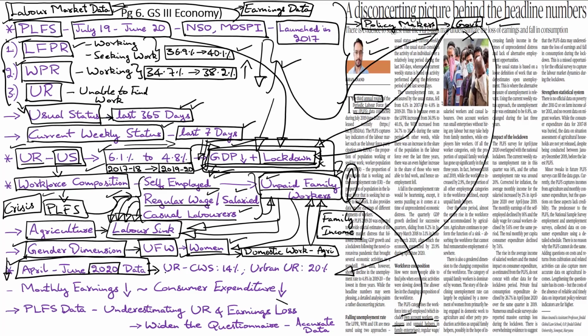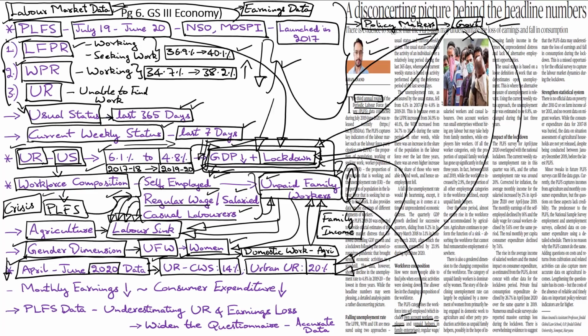So if you look at this data, you will find that unemployment rate as per current weekly status stood at a staggering 14%. This is many times higher than the unemployment rate captured as per usual status, which stood at just 4.8%. Then the unemployment rate in the urban areas shot up to a massive 20%, which clearly was a direct impact of the lockdown.